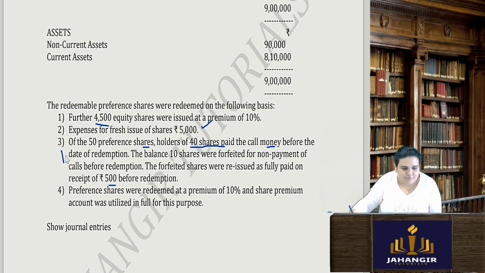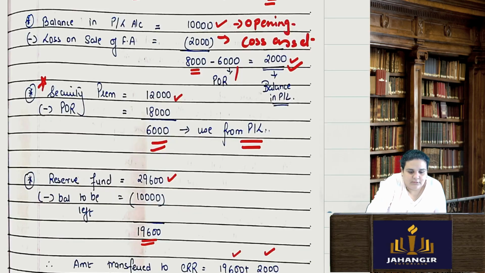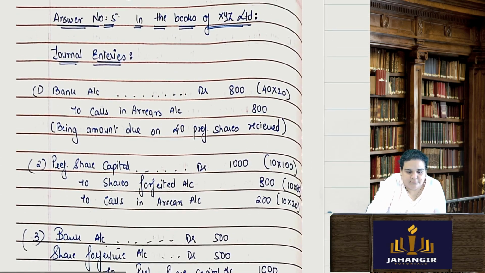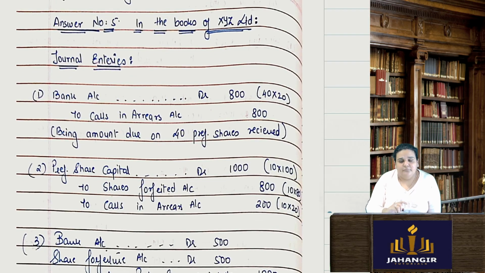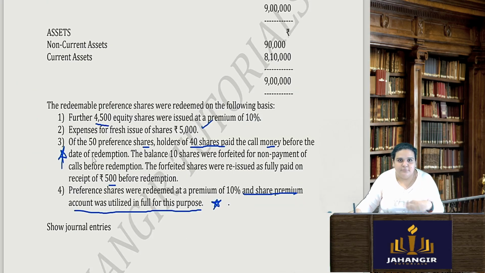So this I will have to do first. Preference shares were redeemed at a premium of 10% and share premium account was utilized for this purpose. Okay. Show the journal entries. Now, in the books of XYZ Limited, I am first doing the calls in arrears. I am doing the adjustment number 3 because everything is before redemption.